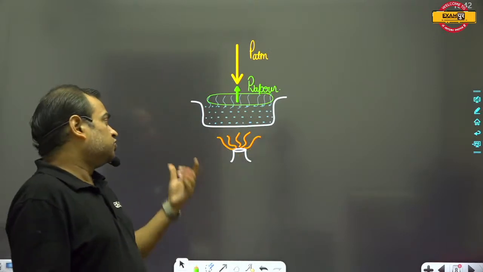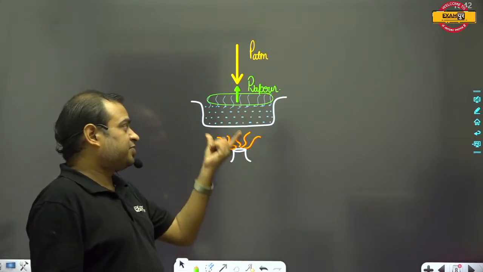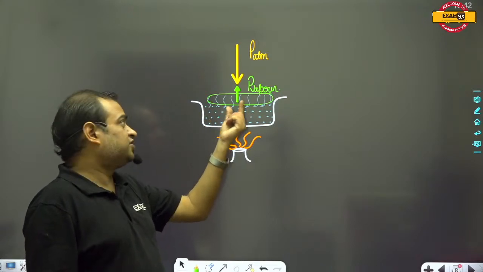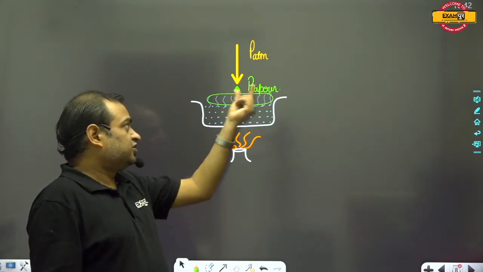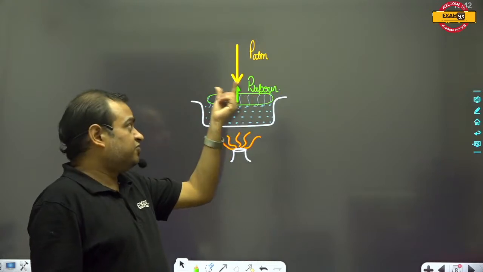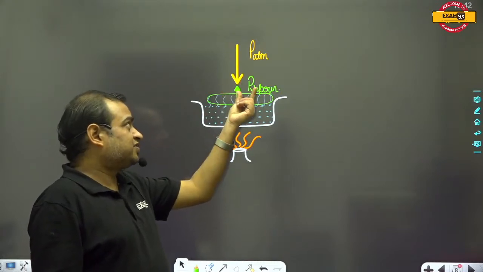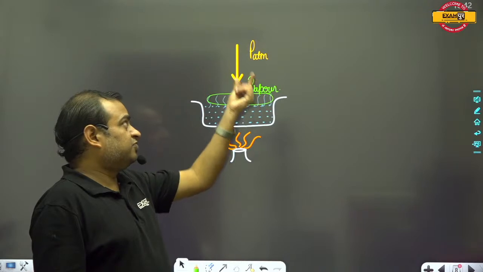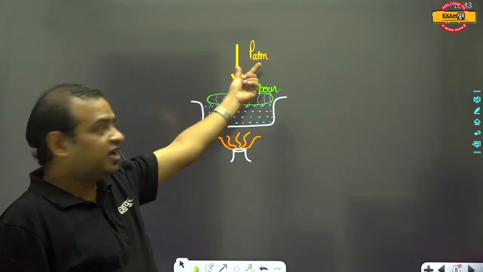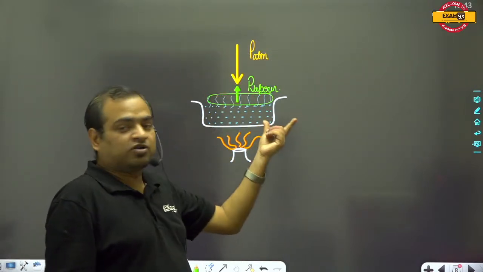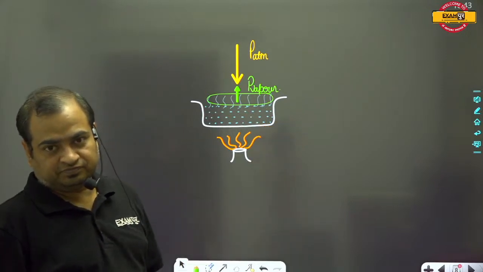So we will have to increase the temperature of this water so that at high temperature the vapor pressure will also be high, and after some time the vapor pressure value will be equal to the atmospheric pressure, and at that temperature this water will start boiling.